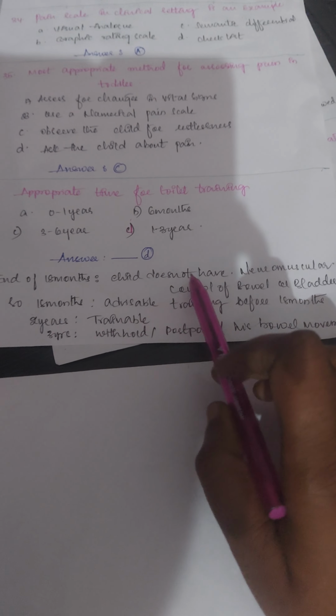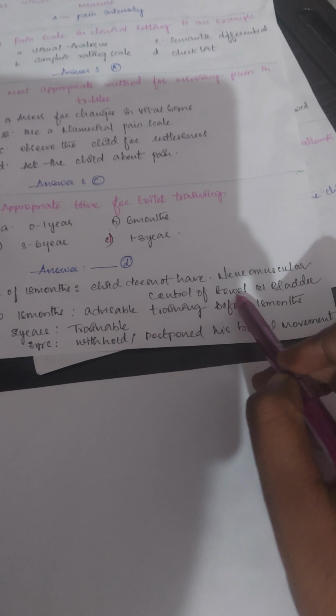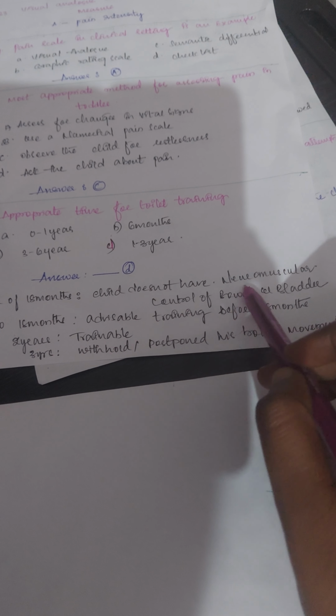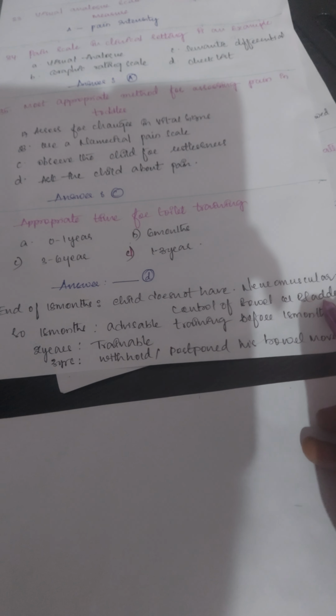Appropriate time for toilet training: 0 to 1 year, 6 months, 3 to 6 years, 1 to 3 years. And the answer is D, 1 to 3 years. Here you can see, at the end of 18 months, the child has neuromuscular control of bowel and bladder.